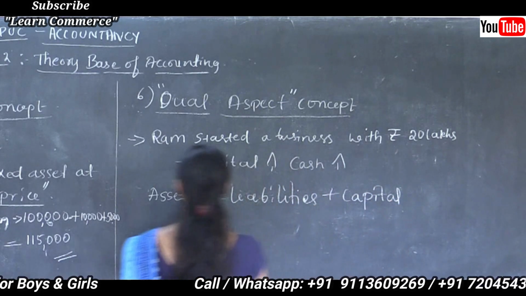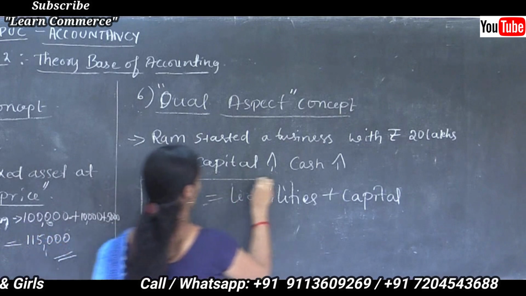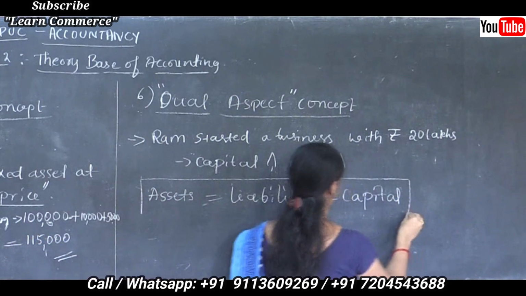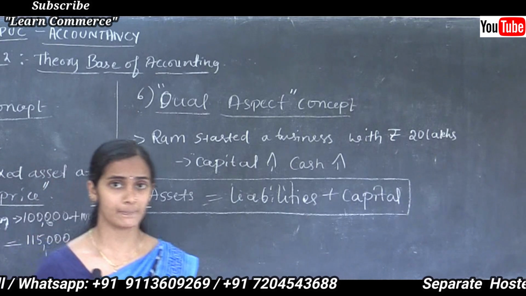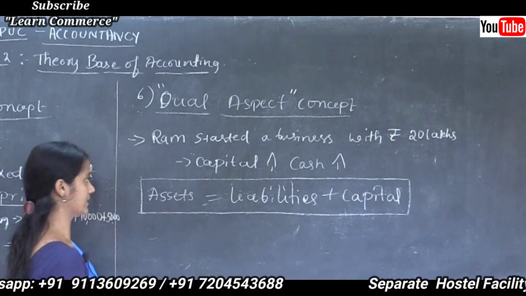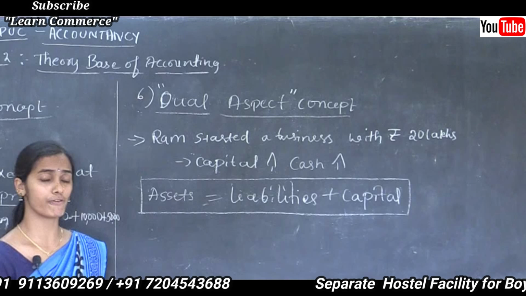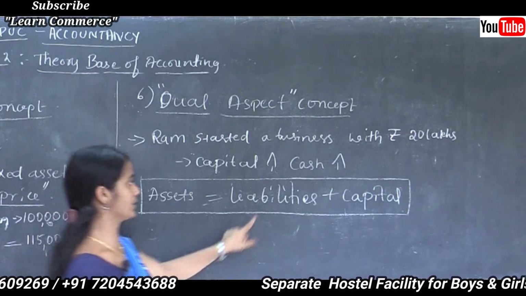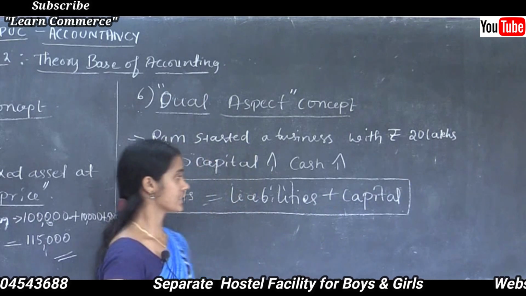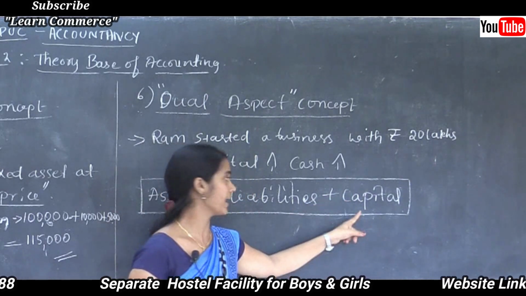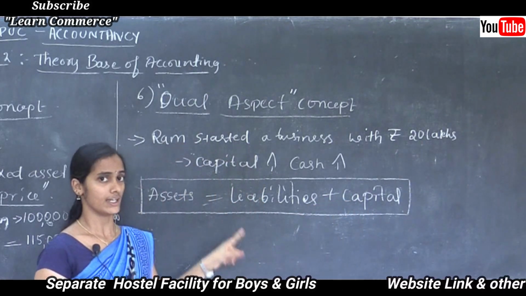This is the fundamental equation of this duality principle. Assets equal to liabilities plus capital. It means assets of a firm always equal the firm's liabilities and its equity. This capital is also called equity.